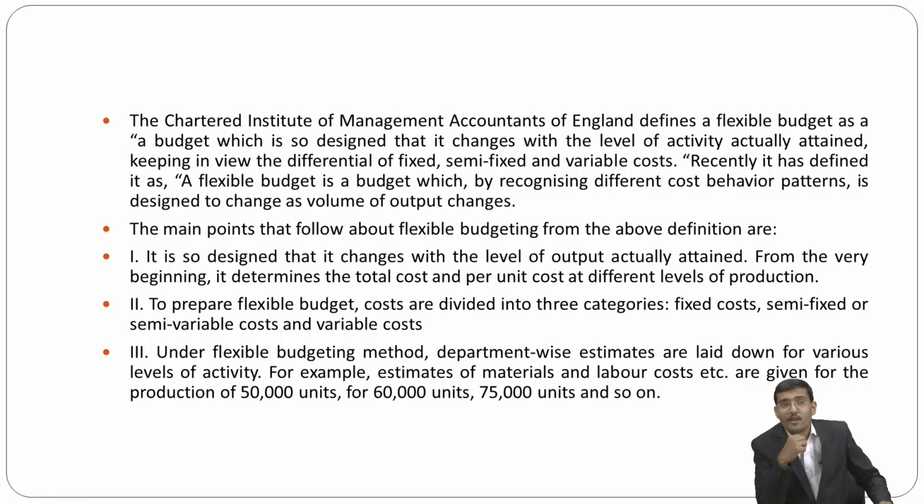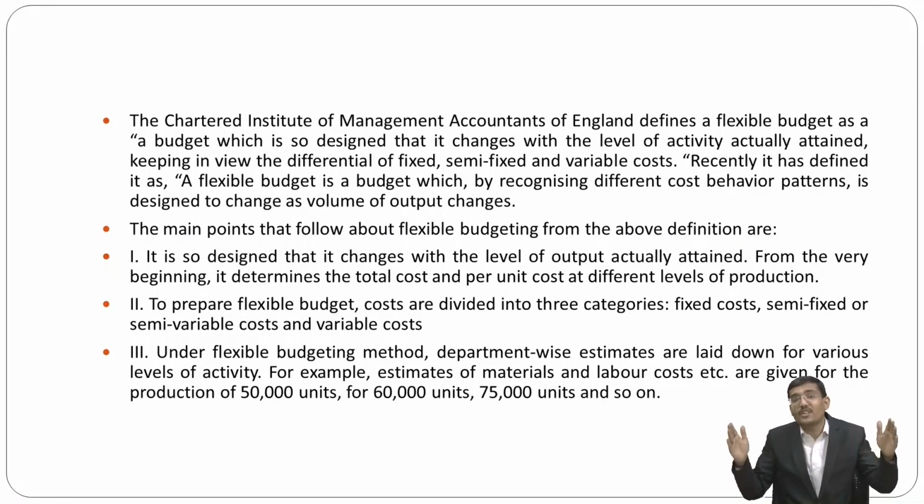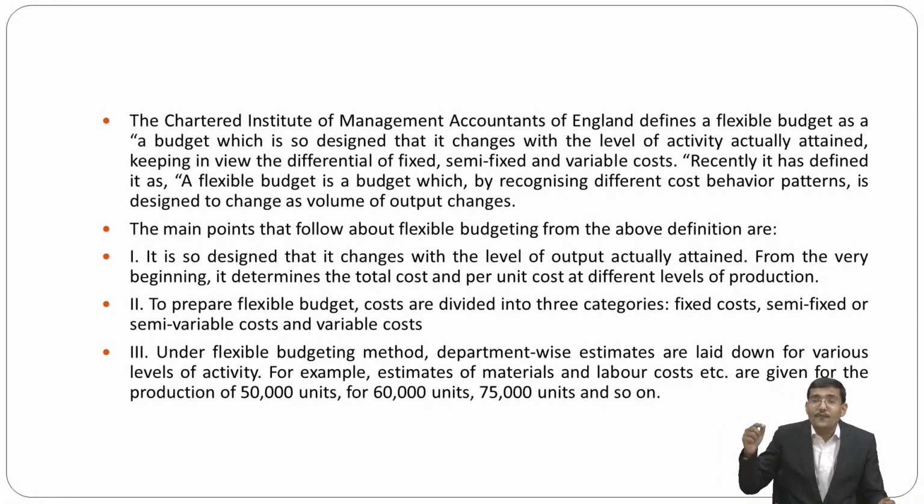So, my dear friends, the main points that follow about flexible budgeting from the above definition are, first, that it is so designed that it changes with the level of output actually attained. From the very beginning, it determines the total cost and per unit cost at different levels of production.